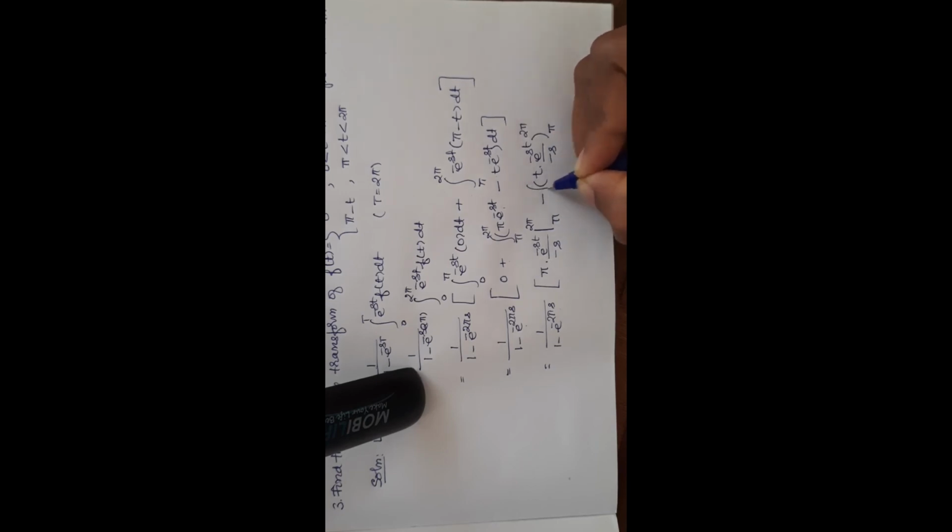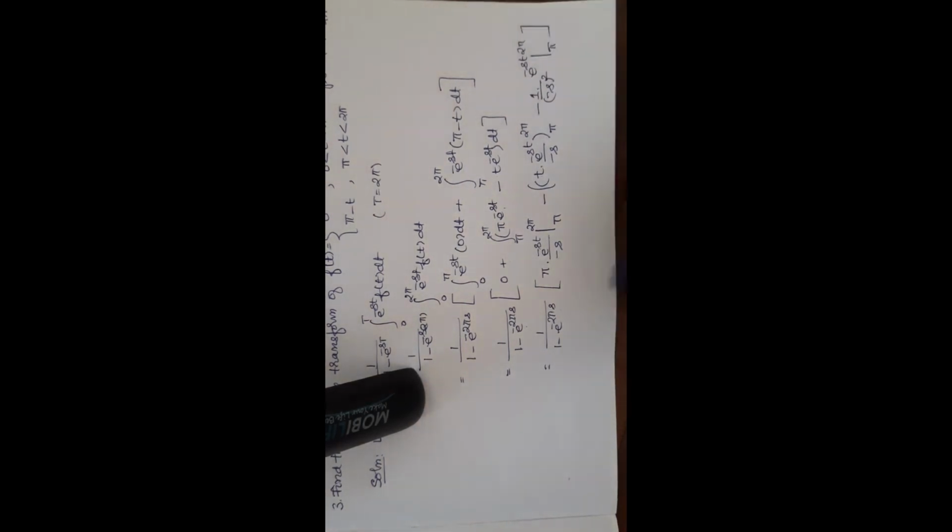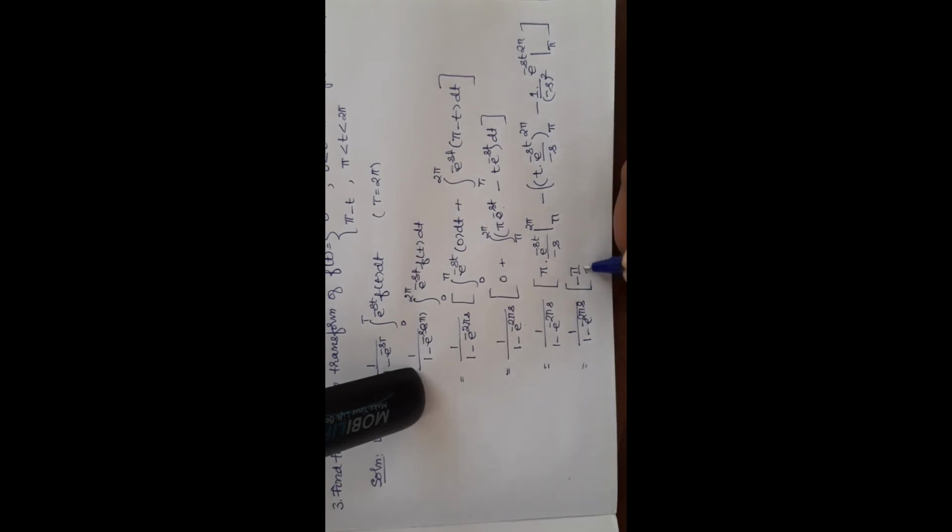Again, this becomes minus of, this is minus, differentiation of the first one, again integration of the second one. So minus s whole square into e power minus st. Integration from pi to 2 pi. And so 1 by 1 minus e power minus 2 pi s, we will keep this minus pi by s outside, substitute the upper limit e power minus s into 2 pi minus, substitute the lower limit e power minus s pi.